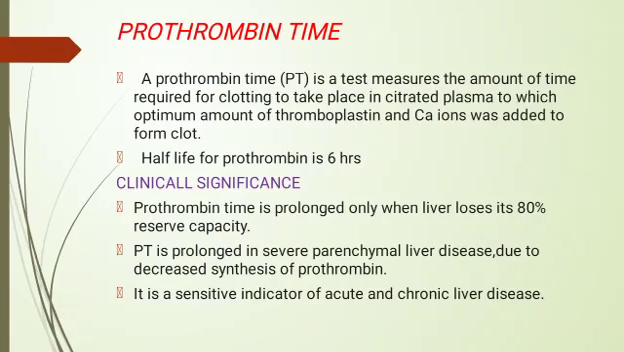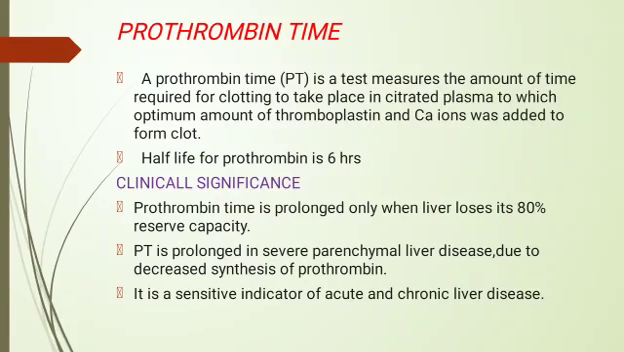Prothrombin time. Prothrombin time is a test which measures the amount of time required for clotting to take place in citrated plasma, to which an optimum amount of thromboplastin and calcium ion is added to form a clot. The half-life of prothrombin is 6 hours. Clinical significance: prothrombin time is prolonged only when the liver loses its 80% reserve capacity.